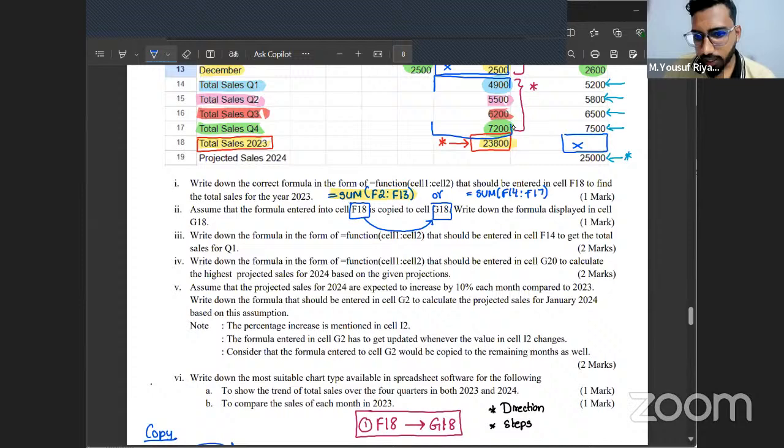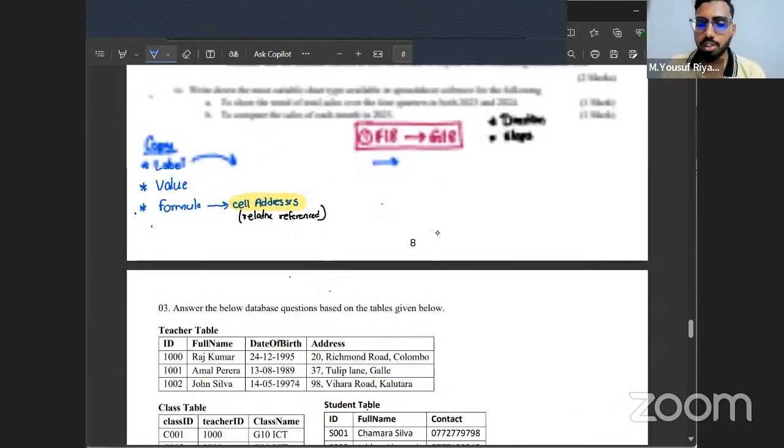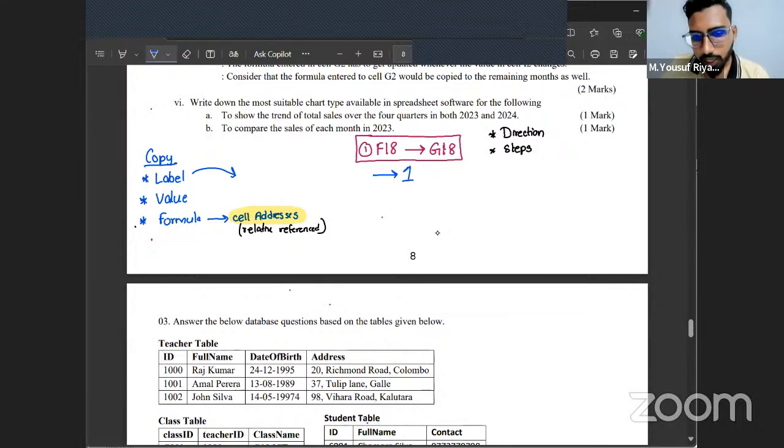This is F18. This is G18. Just one towards the right. So I'm going to mention that here. Right or left is a horizontal movement. Are there any vertical movements here? Am I going to go up or down anywhere? No. So I'm going to mention that there are no vertical movements.